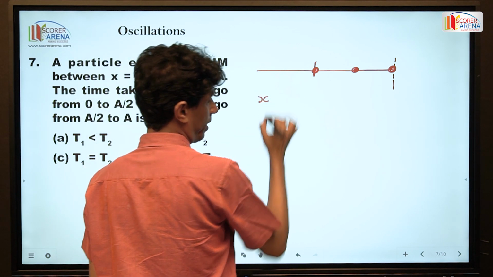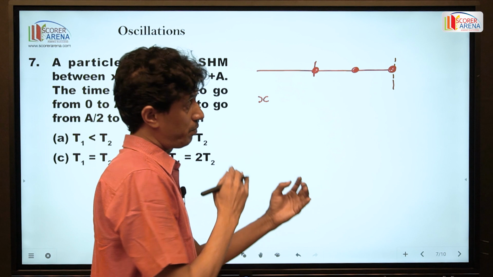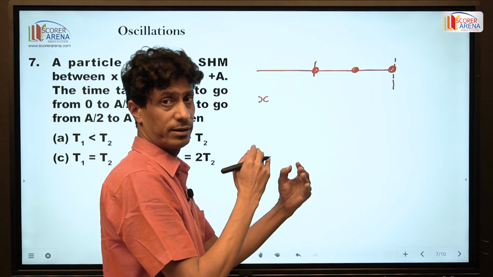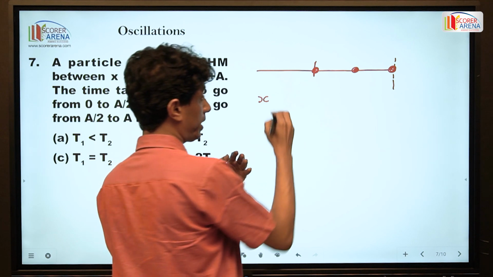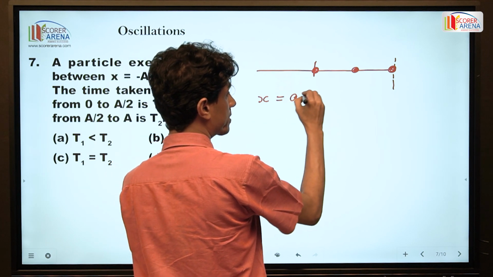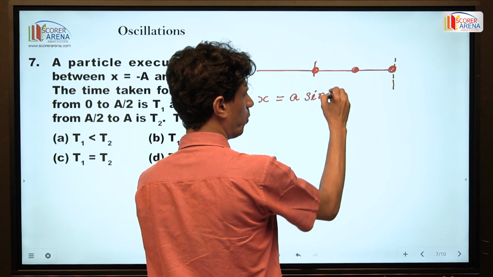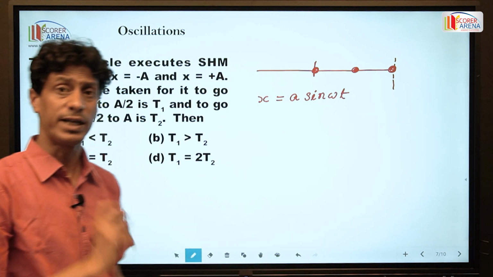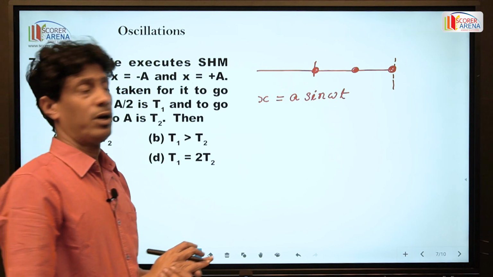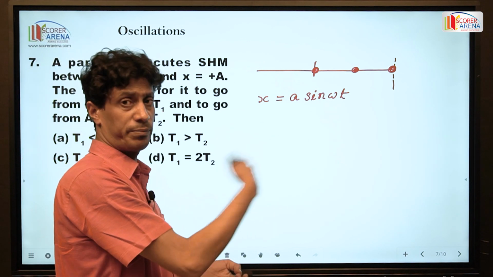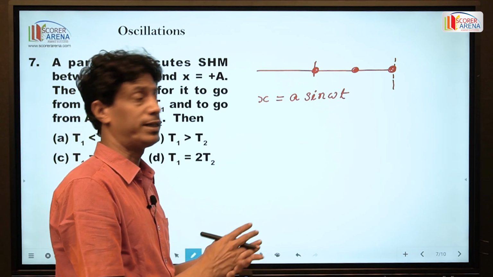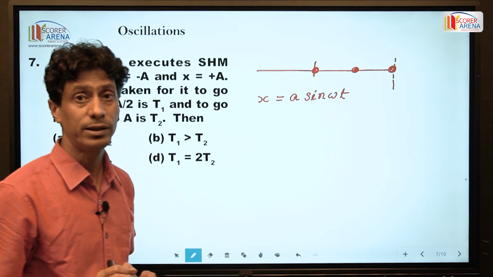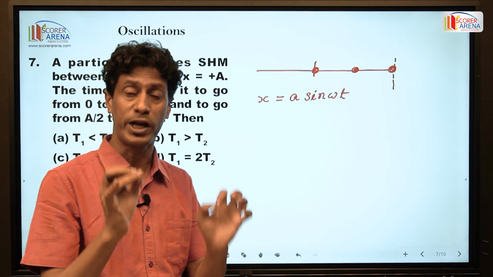When any particle starts from the mean position, the equation is x equal to a sine omega t. When any particle starts from the extreme position, you have to take a cos omega t, or for anywhere in between you take x equal to a sine omega t plus phi. Phi is the initial phase, known as epoch.